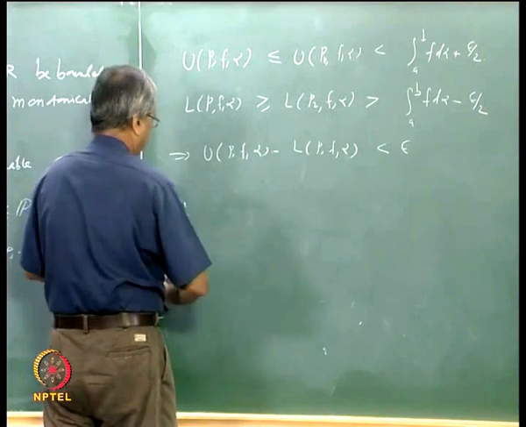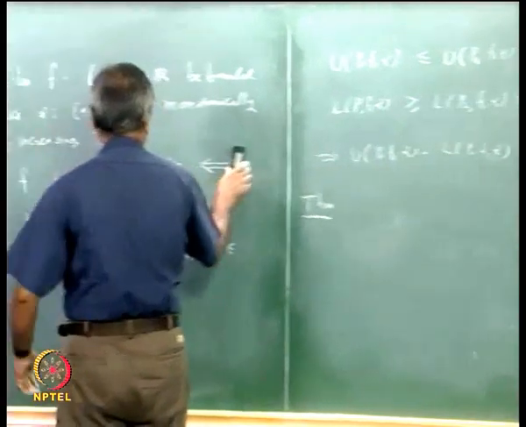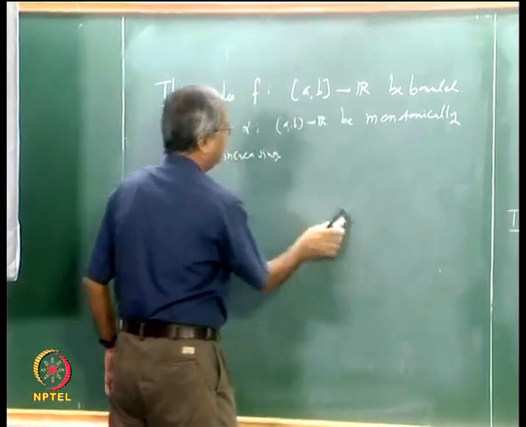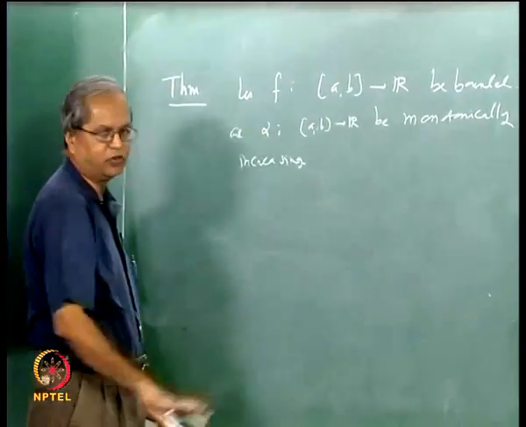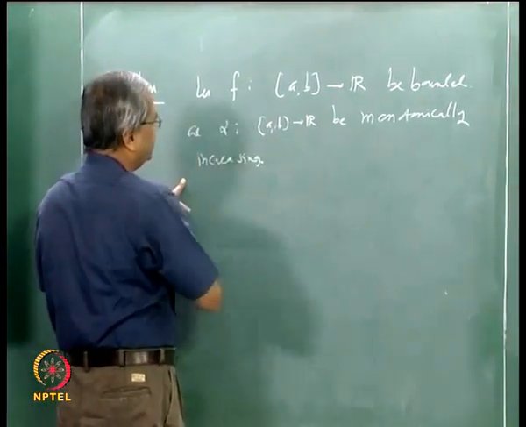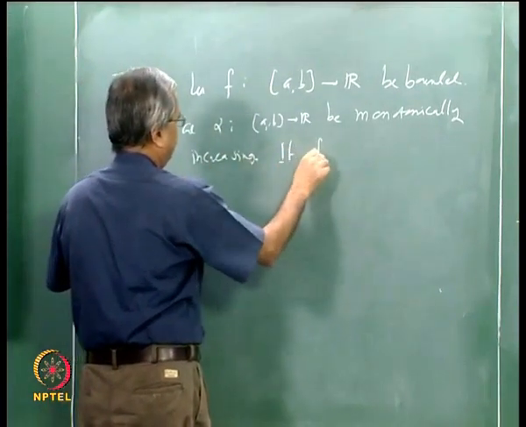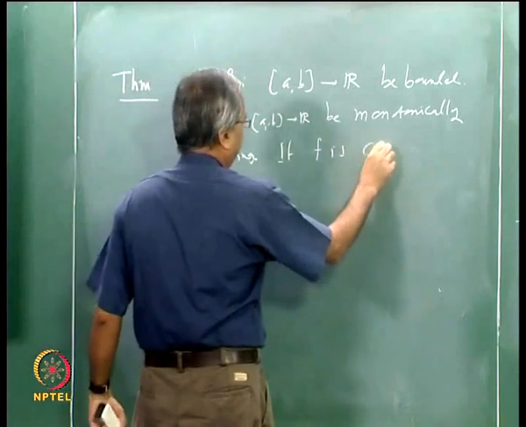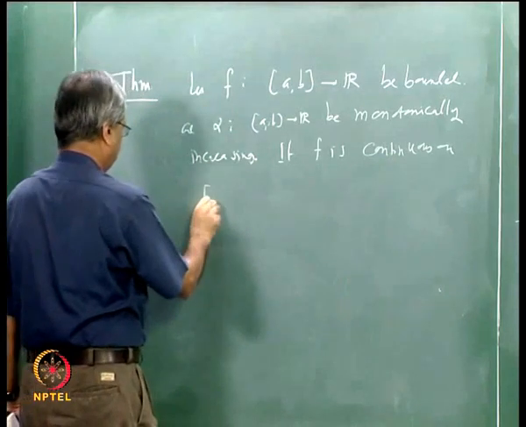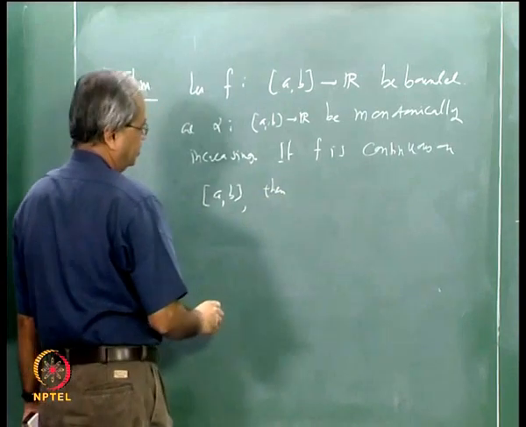I think I will write it here itself, because these assumptions are standard for whatever we want to go into in the proof. The additional thing we require is that if f is continuous on [a, b], then f is Riemann-Stieltjes integrable.